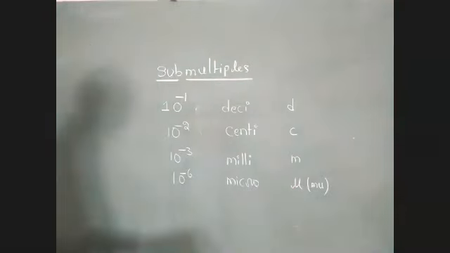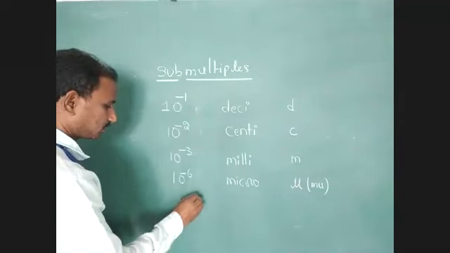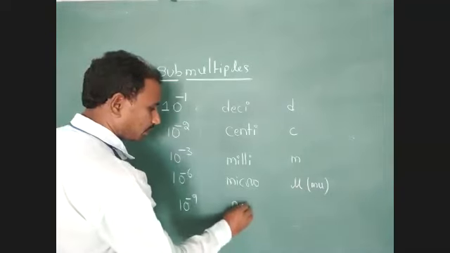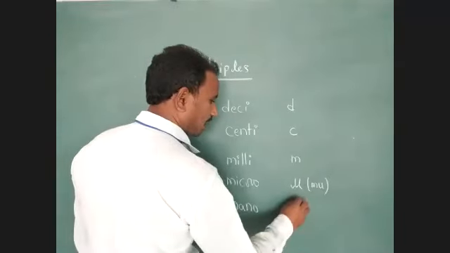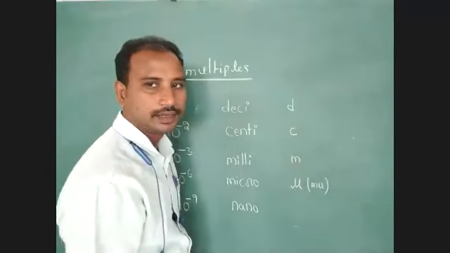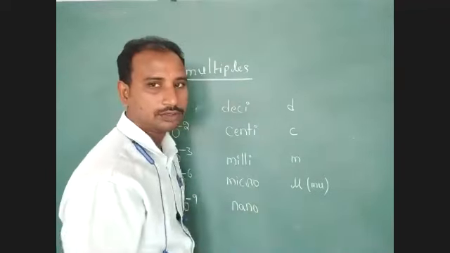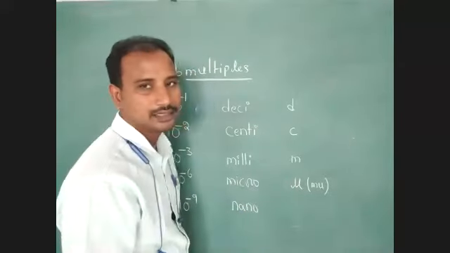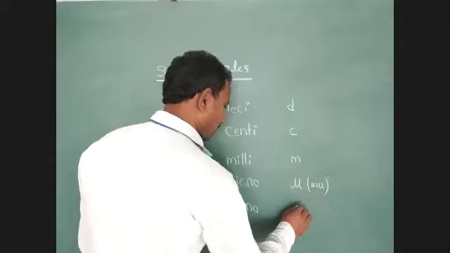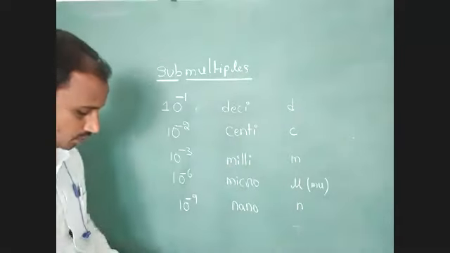Okay, next one, 10 to the power of minus 9 is nano. Nano means small, generally the smallest value. The symbol we use to represent it is small letter n.